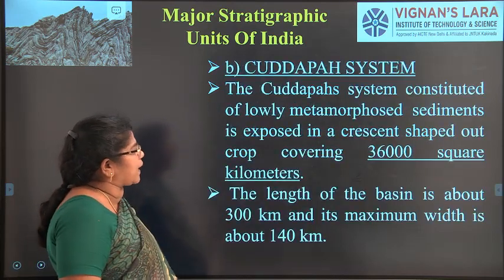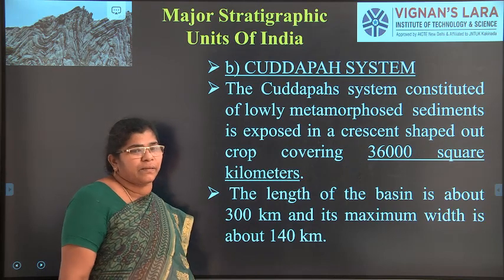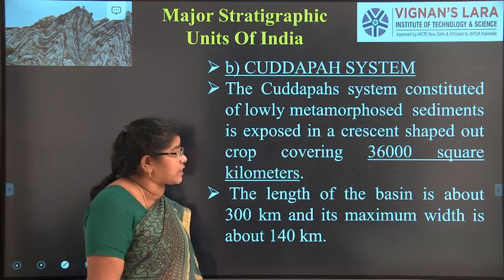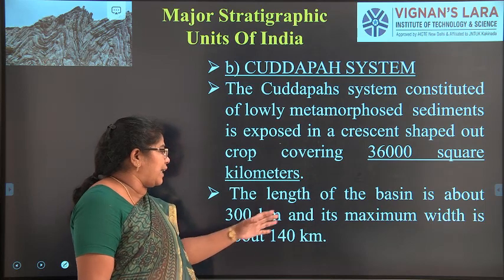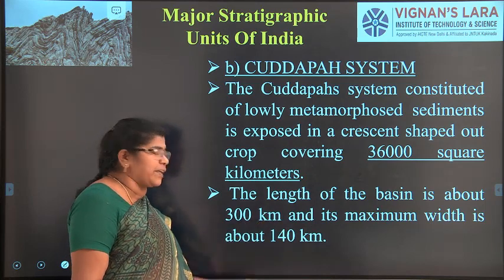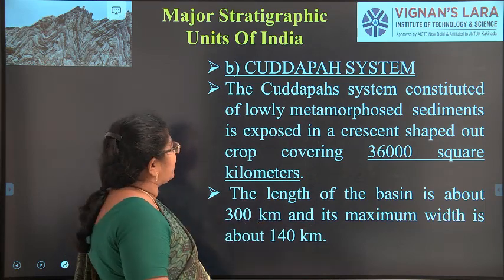The next one is the Kadapa system. The Kadapa system covers over 36,000 square kilometers. The length of the basin is around 300 kilometers and the width is around 140 kilometers.